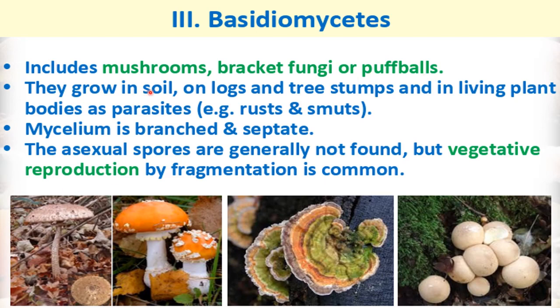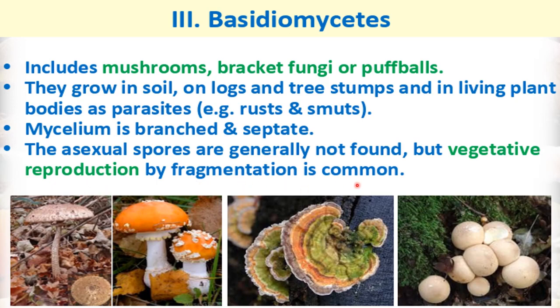They grow on soil, on logs, means on the wood, and on tree stumps, and in living plant bodies as parasite. And when these grow on the living plant bodies, these are called rust and smuts. Mycelium is branched and septate. So mycelium in case of basidiomycetes is always branched and septate. The asexual spores are generally not found, means asexual type of reproduction is not found in basidiomycetes, but vegetative reproduction by fragmentation is common.